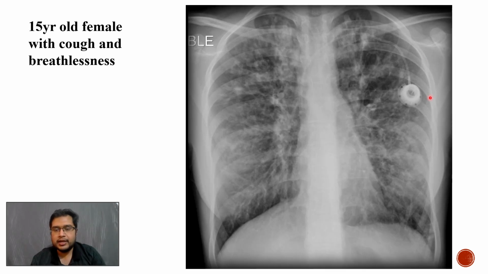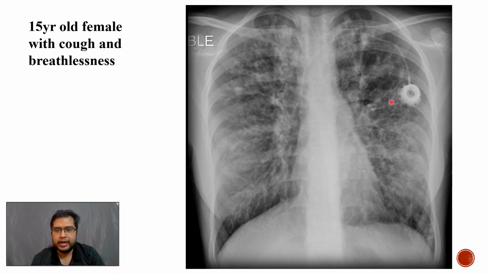So next we see another very common case that is asked in the RCR exams, where there is a frontal radiograph. A 15-year-old patient presented with cough. Here we can see a portacath with its tip in the cavo-atrial junction, which is satisfactorily positioned, and there are ring shadows and tram-track opacities throughout both the lungs, particularly in the upper zones. There is no consolidation or pleural effusion, which is very important to comment on. So it's a case of cystic fibrosis, which requires a long-term antibiotic therapy, and hence this portacath.